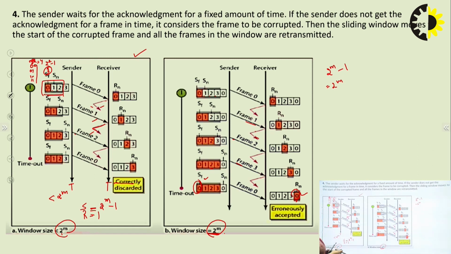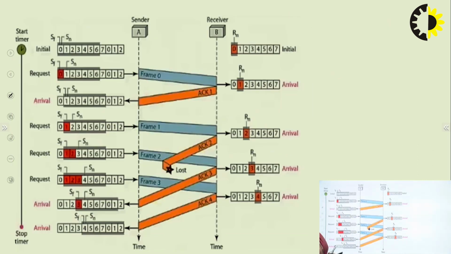Now, see the actual working of the Go Back N protocol. We have considered the situations and found that the perfect window size would be 2 to the power m minus 1. Now, see the actual working. Here we are taking a sequence number of 3 bits. That is 2 to the power 3, which equals 8. So the sequence numbers are 0 to 7. And what would our window size be? That is minus 1, so it would be 0 to 6.